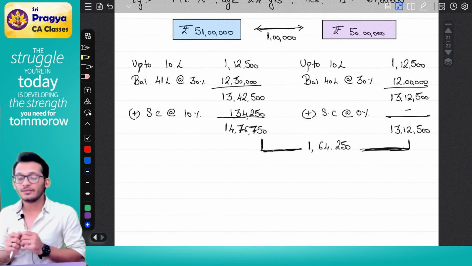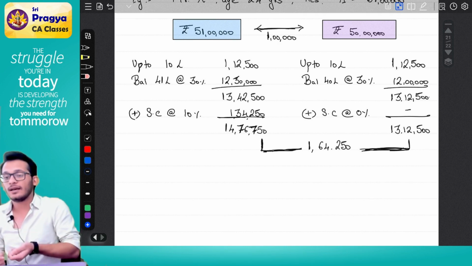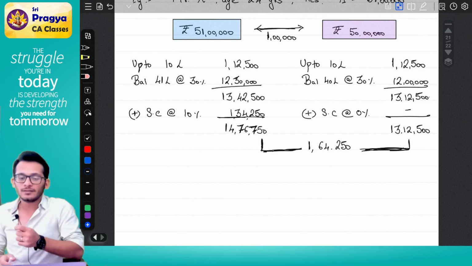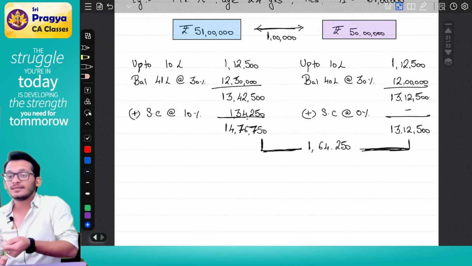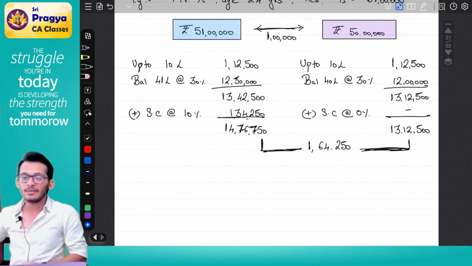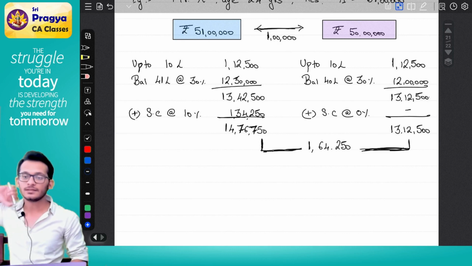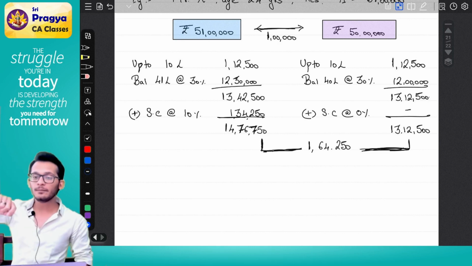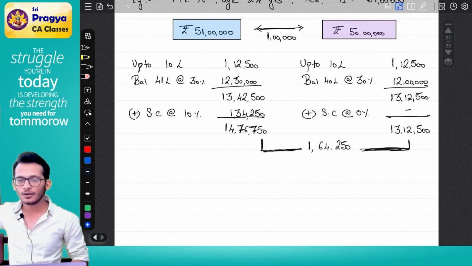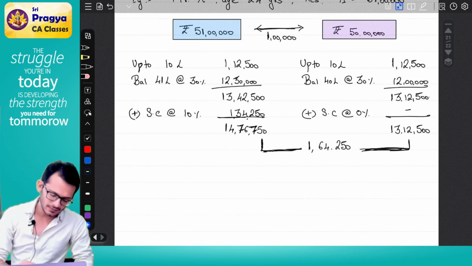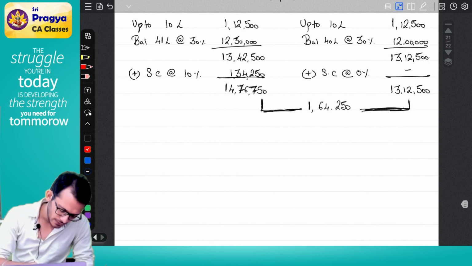So if I give the government 1 lakh, the government will not ask me for 1,64,250, which means giving 1 lakh will save me 64,250. This extra 64,250, in income tax terms, is called marginal relief.